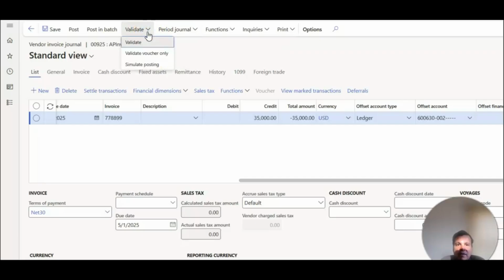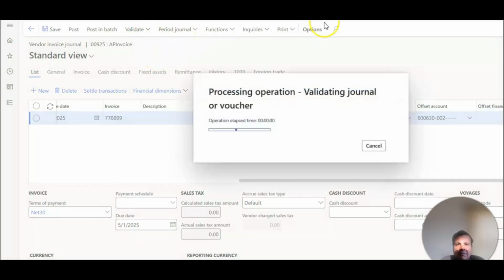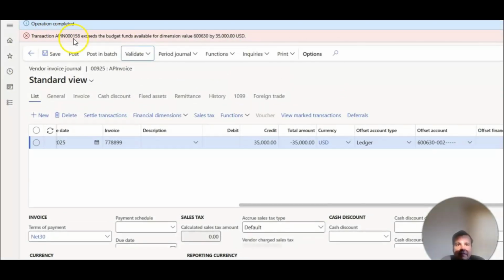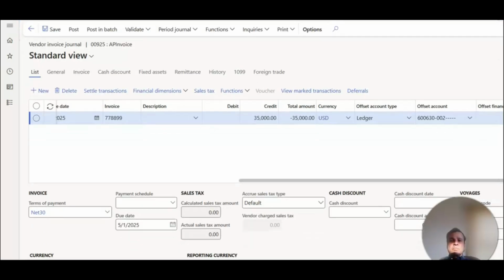When I go and validate this journal, I should be expecting to get the same error that there is no budget left, right? So again, it's on invoices now that the budget funds are not available for this dimension. The same message that we saw for our general ledger budget process as well, right? Okay, perfect. So this completes the overall process of the budget parts.